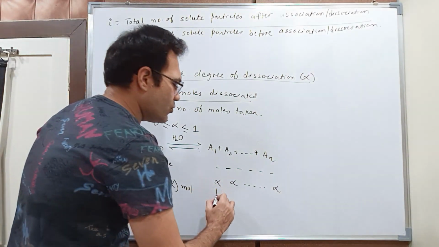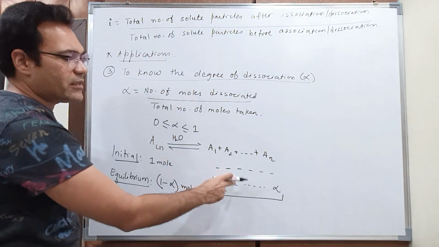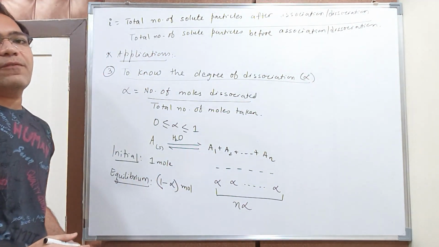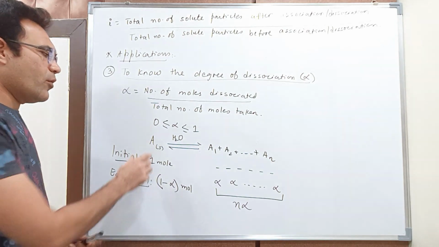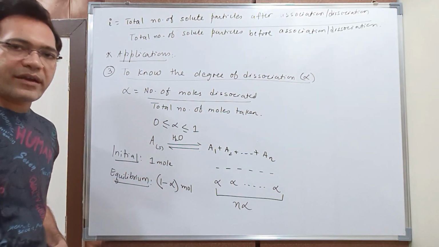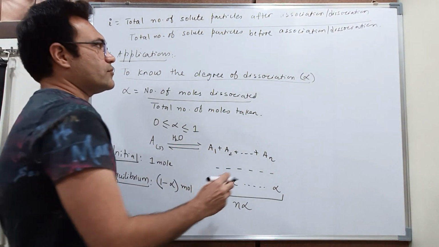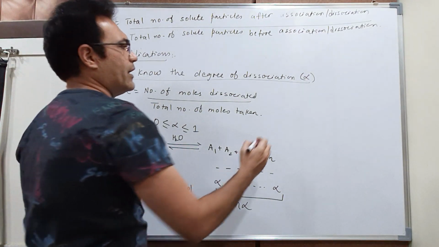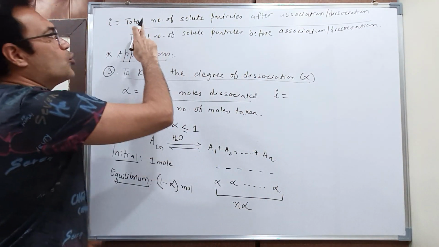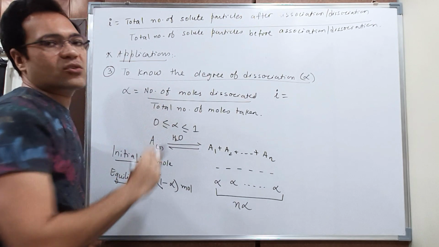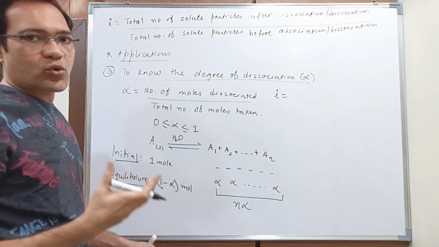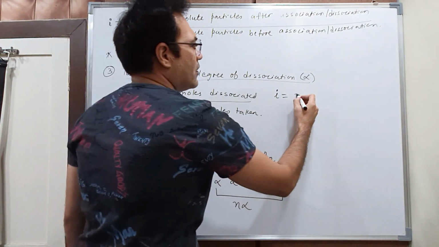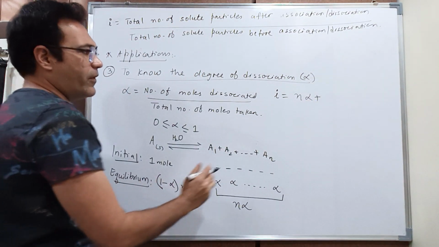So in total, I get alpha plus alpha n times, that is n alpha moles of ions from electrolyte A. Now, as per the definition of the Van 't Hoff factor, i is equal to total number of solute particles after dissociation. So what is the total number of solute particles after dissociation? It is n alpha plus 1 minus alpha.